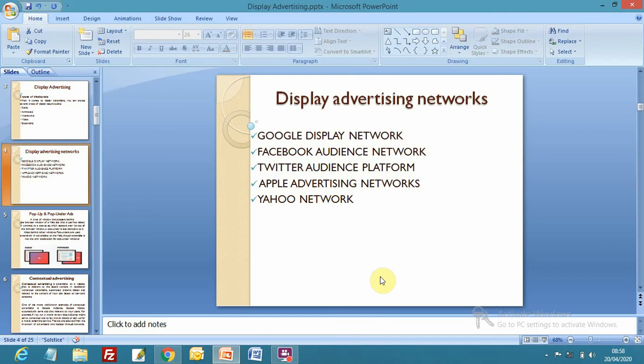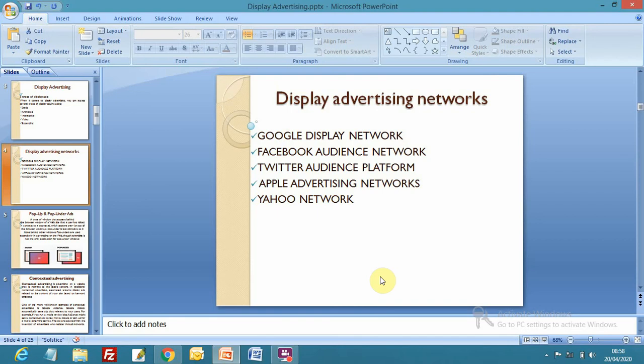The Facebook Audience Network includes Instagram as well as Facebook, and they have millions of users. Facebook and Instagram are the most widely used social media platforms today.